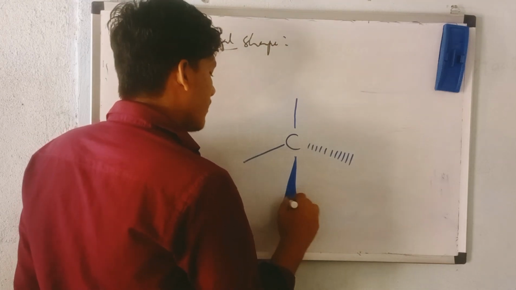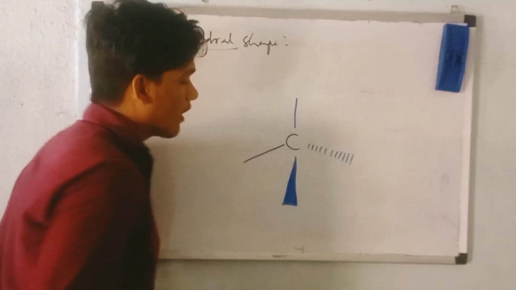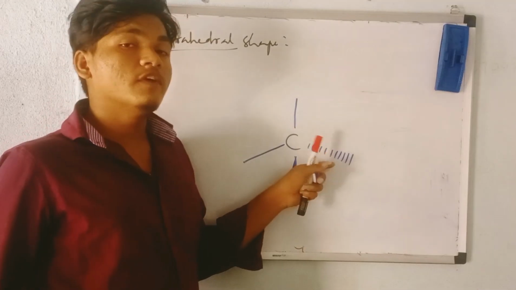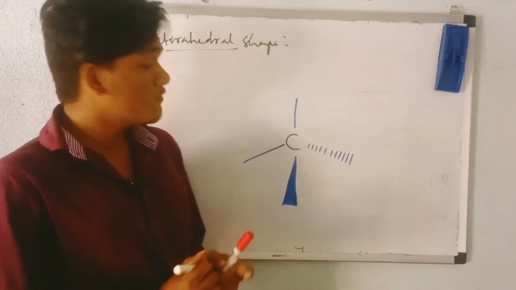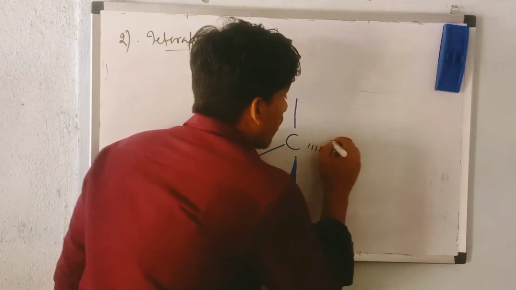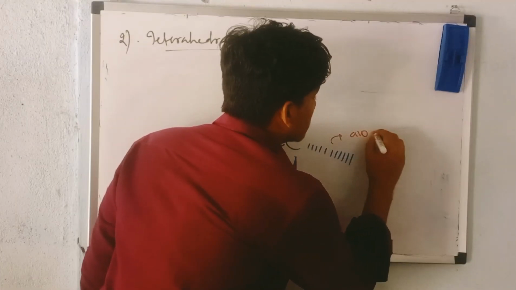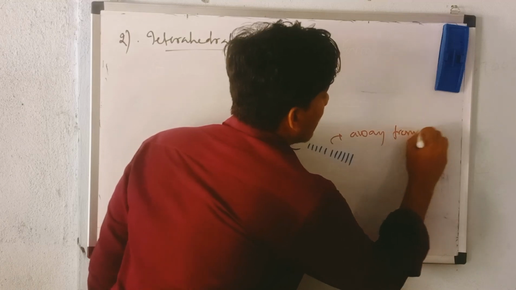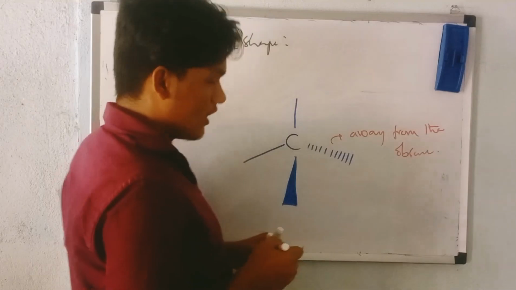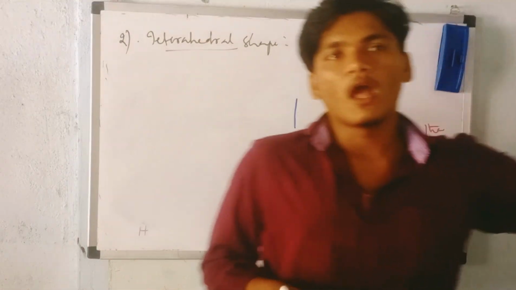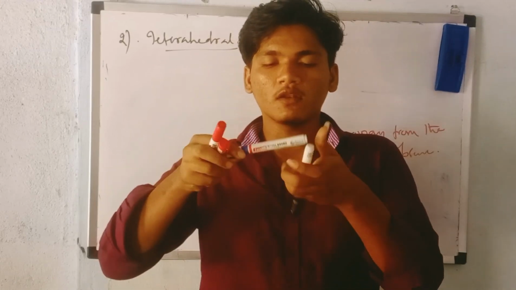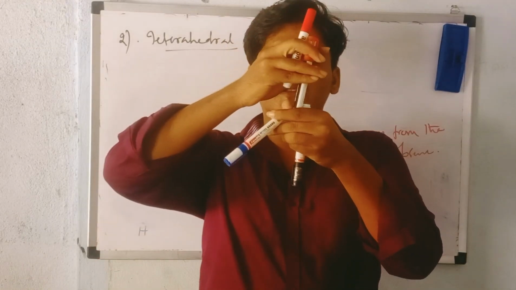Anybody will represent the tetrahedral shape like this. If you want to draw, one of the bonds is very solid and one of the bonds is very light. What is the reason for drawing one very solid and one very light? This bond is away from the observer. Let us think of these 4 markers as the 4 covalent bonds. Here, they are situated like this.